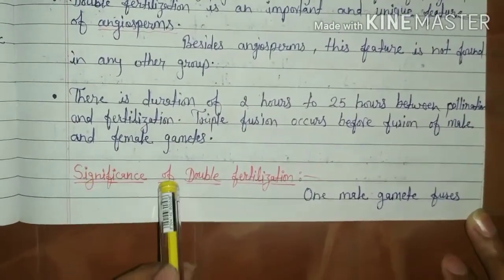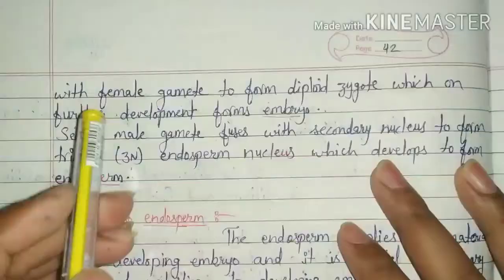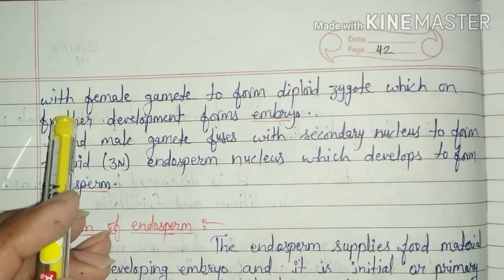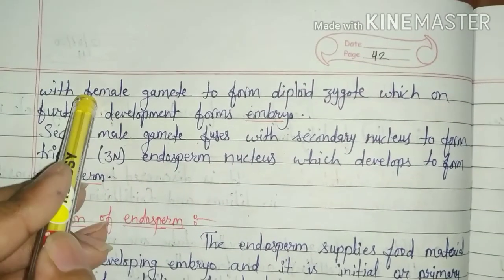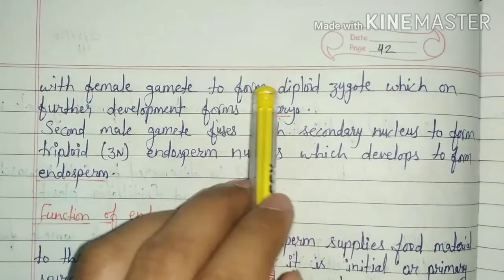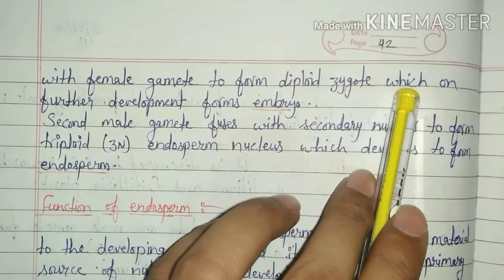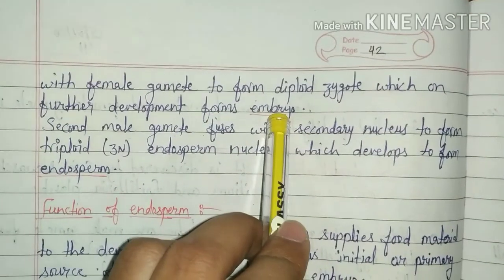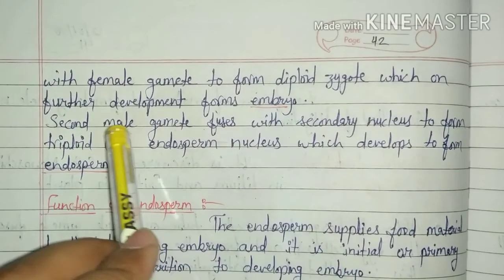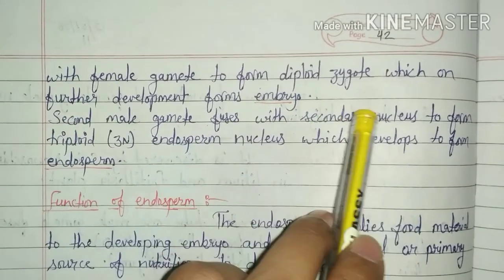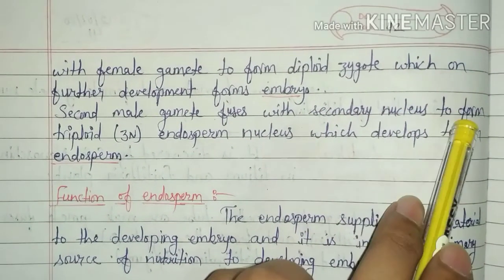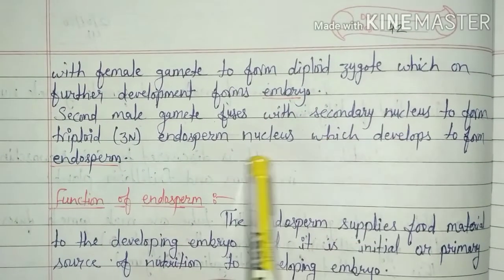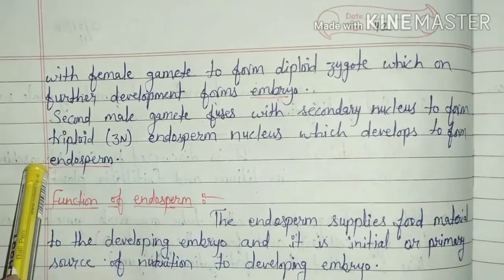Now, what is the significance of double fertilization in angiosperm plants? In angiosperm plants, one male gamete fuses with the female gamete to form diploid zygote, which on further development forms embryo. The second male gamete fuses with the secondary nucleus to form triploid endosperm nucleus, which develops to form endosperm.